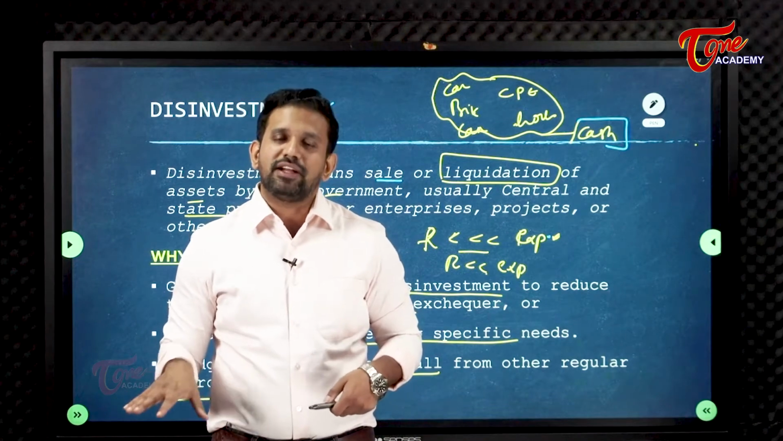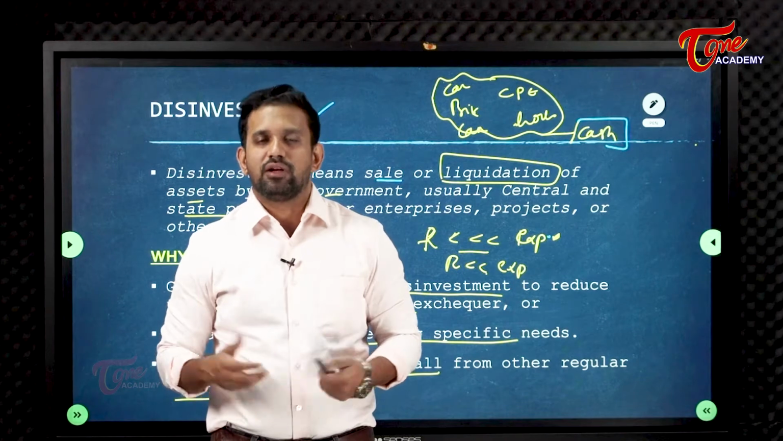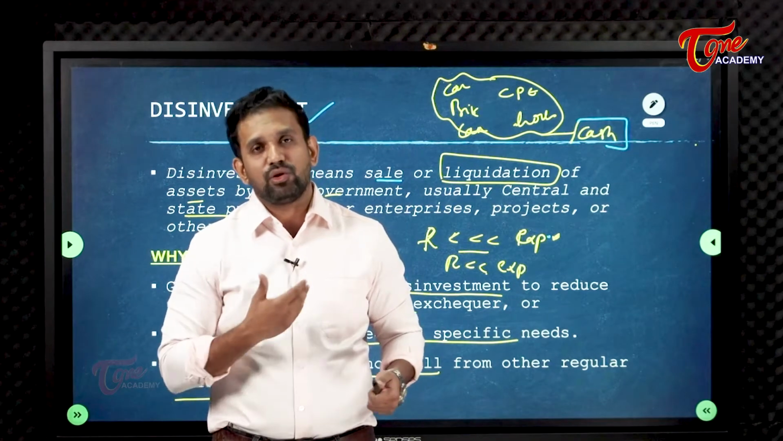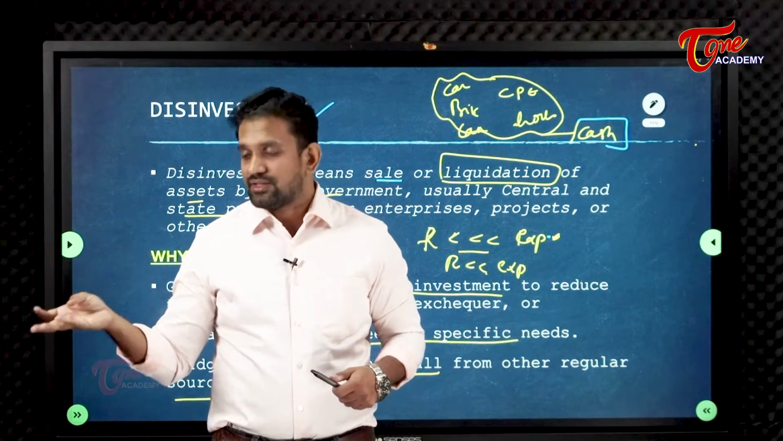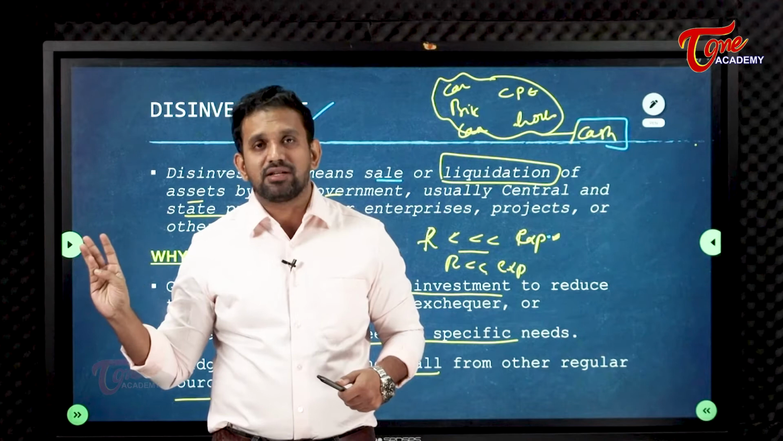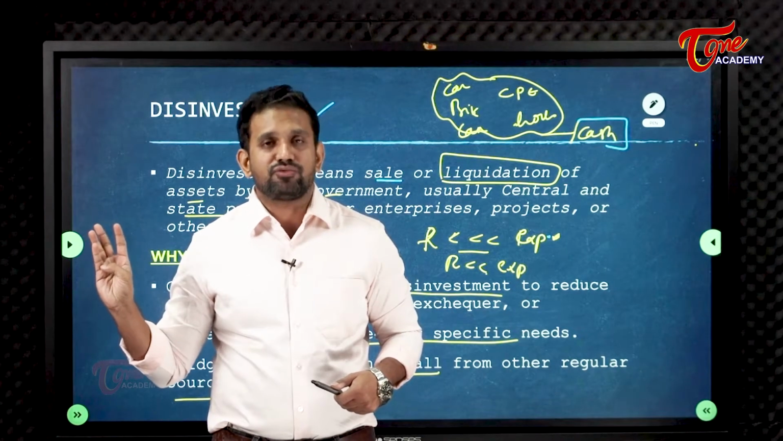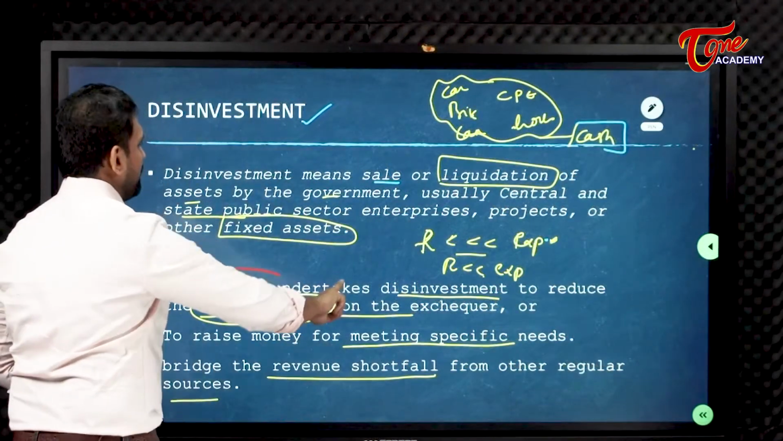When this kind of problem happens, when some sectors are not performing, the government still has to generate some revenue. So that's why they also take the route of what? Disinvestment. So one is to reduce fiscal burden. Second one is to meet specific needs. Third one is whenever they do not get enough revenues from some sectors. These could be the three reasons. Okay, right. So let us go ahead.